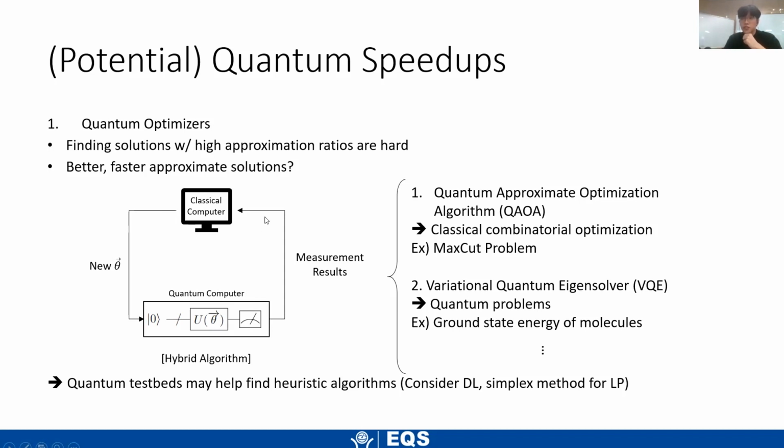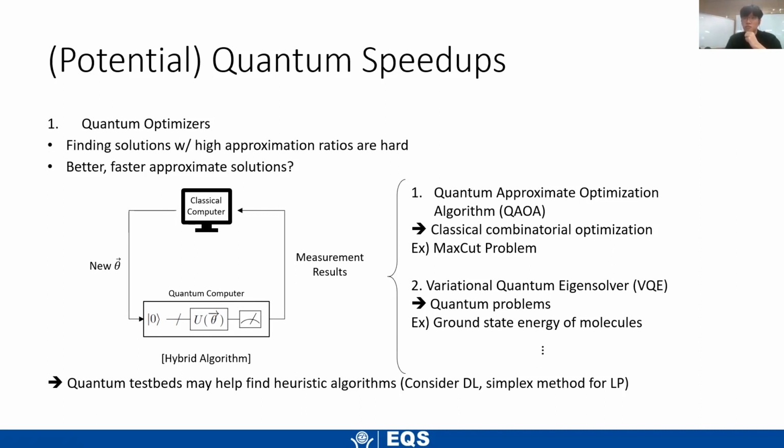And I brought 2 here today. The first one is the quantum approximate optimization algorithm, or QAOA, and this is applying this hybrid algorithm to a classical combinatorial optimization problem. And there's also the variational quantum eigensolver, or VQE. This is when we apply this to a quantum problem, for example, trying to calculate the ground state energy of molecules.